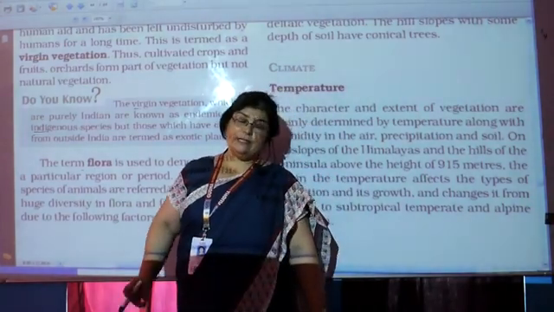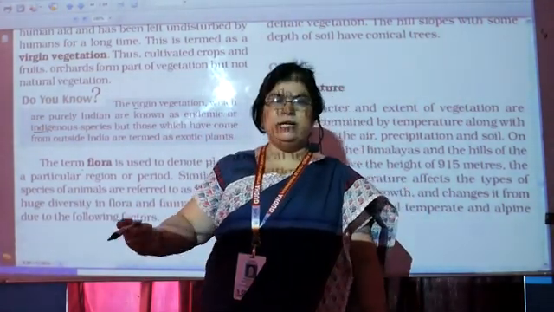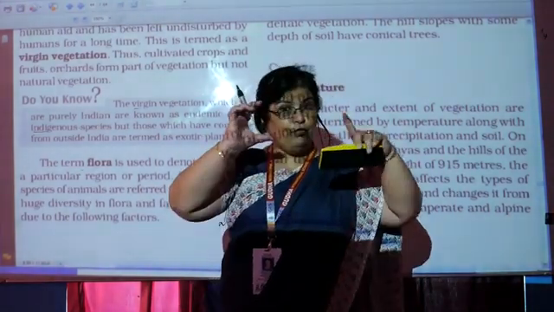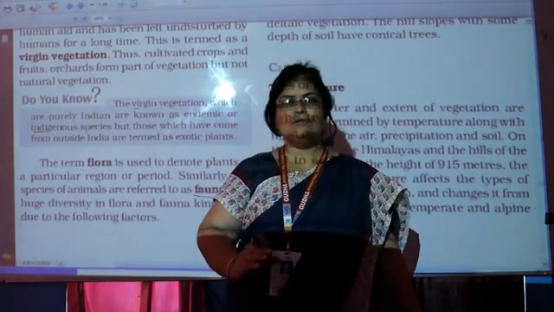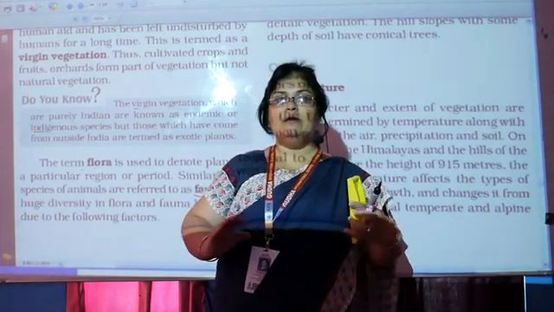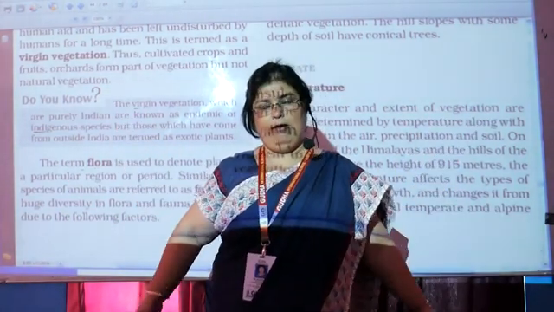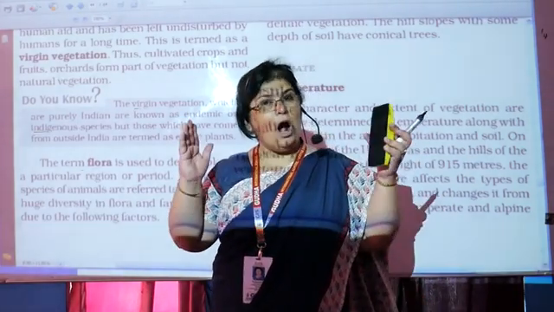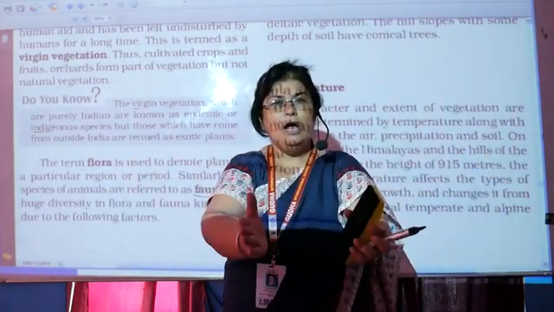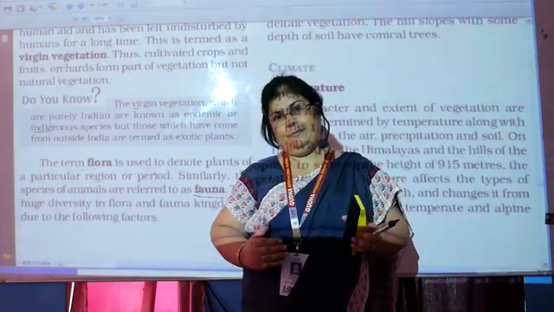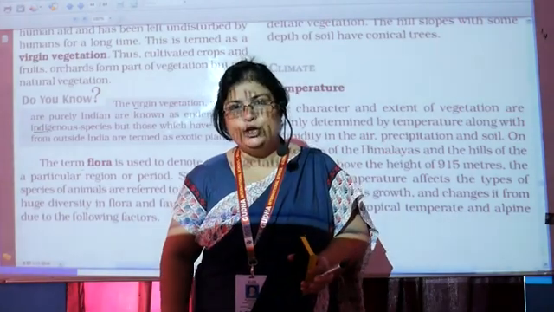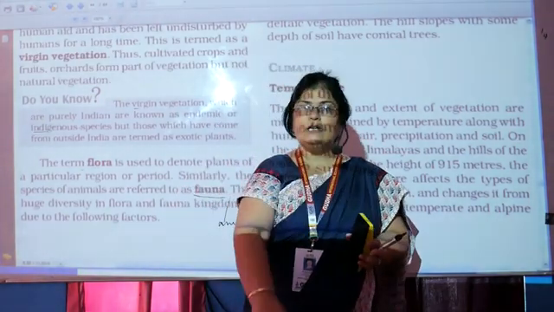Now, how does sunlight affect? Obviously, if it is more sunny, now when we are talking about sunlight, we talk about photoperiod. Now, what does photo mean? Photo means the sunlight time. Okay, photoperiod means the sunlight time. How long the sun shines? Got it? Means in which areas there is a long photoperiod and in which areas there is a short photoperiod. Got it, children? Now here we will need the knowledge of latitudes. We read in the first chapter.